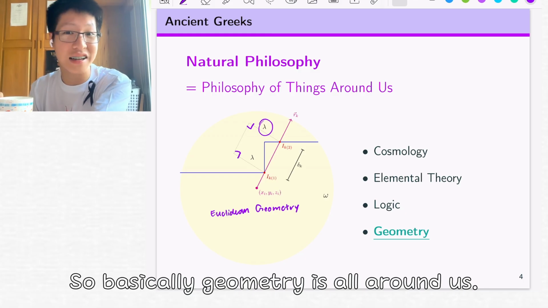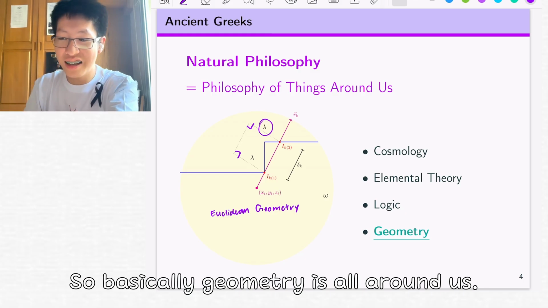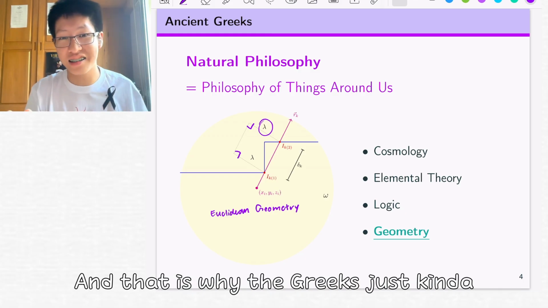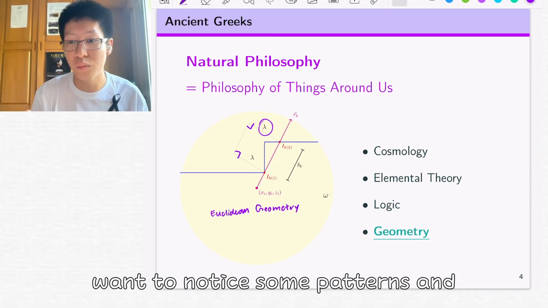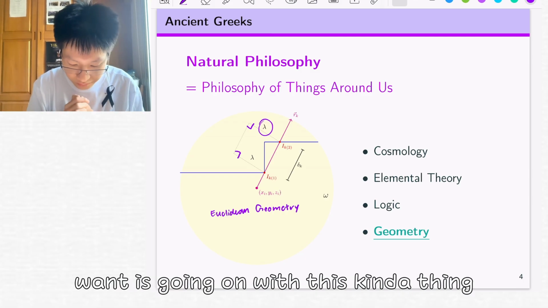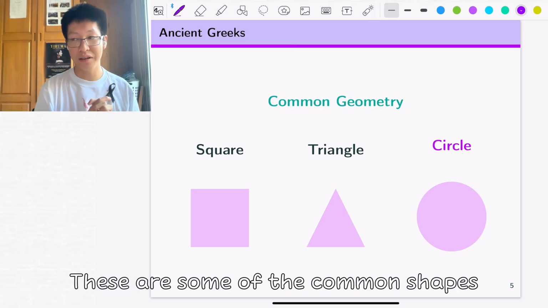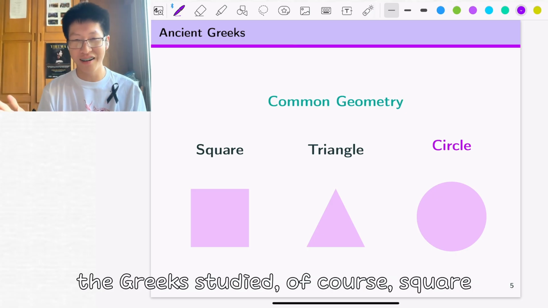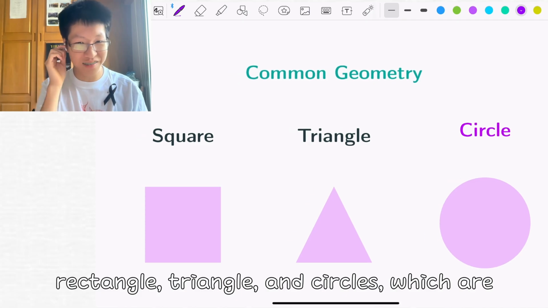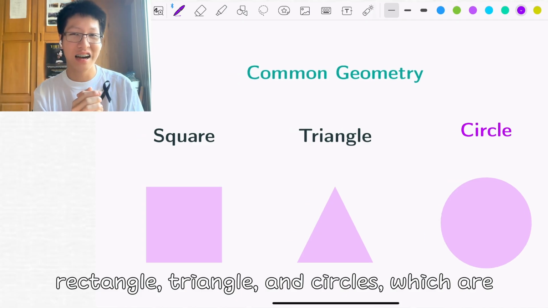So basically, geometry is all around us. And that's why the Greeks wanted to notice the patterns and what's going on with this kind of thing. These are some of the common shapes the Greeks studied: squares, rectangles, triangles, and circles, which are common around us.